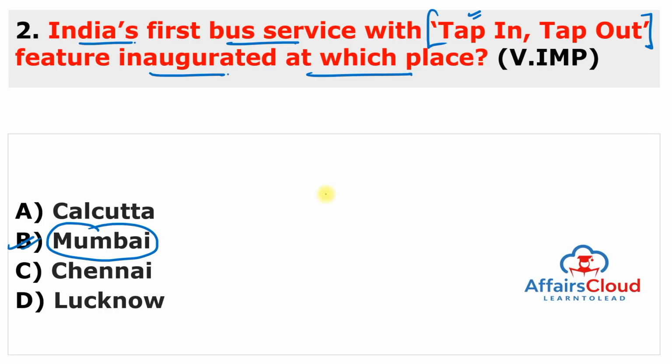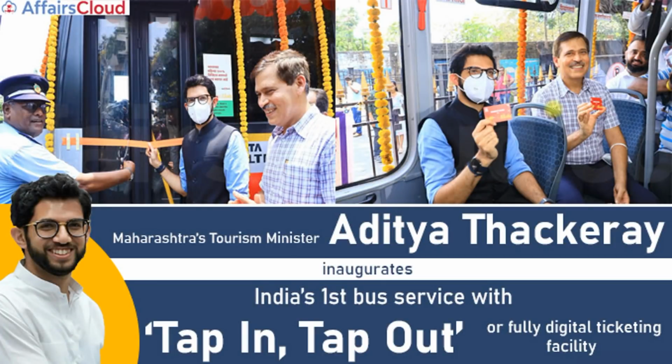Maharashtra State Tourism as well as Environment and Protocol Minister Aditya Thackeray, who is also the son of Uddhav Thackeray, inaugurated India's first bus service with tap-in, tap-out feature with the goal of increasing the digitalization of the bus ticketing system in order to make travelling across Mumbai easier. So this is Thackeray who inaugurated this tap-in, tap-out facility in Mumbai.